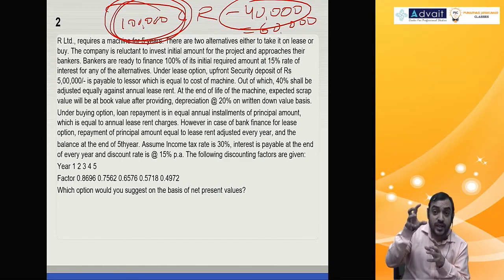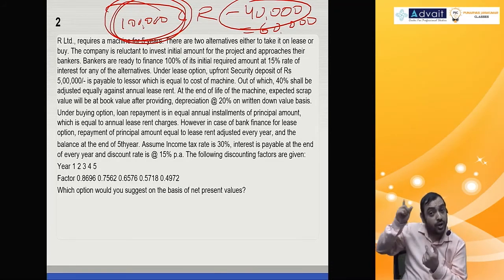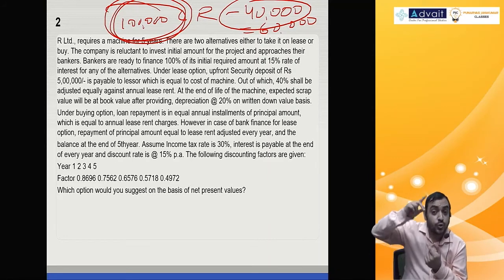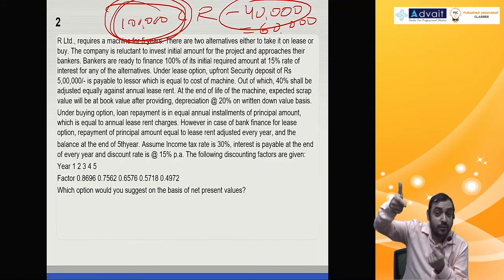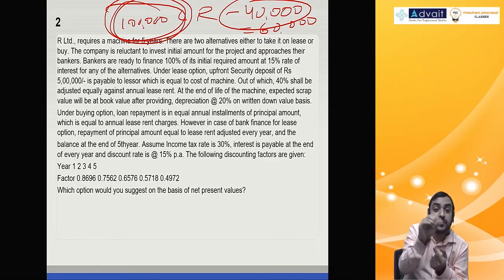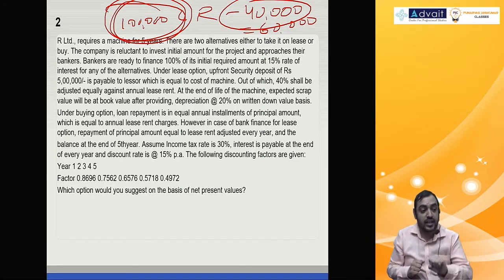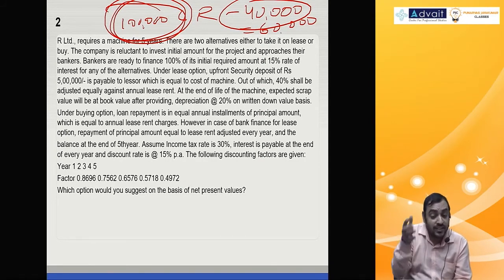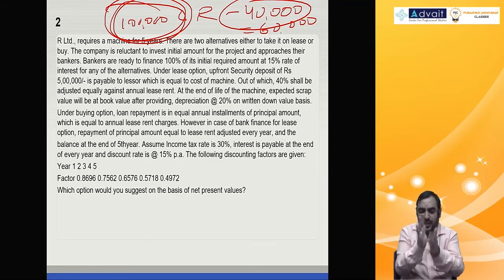And the security deposit, when it comes back after 5 years, only 60% will come. 40% is already adjusted. So at the time of repayment, at the time of the 5th year, only 3 lakh will be repaid. Receive 3 lakh, pay 3 lakh. But what will happen to the balance? 40,000 is adjusted every year. Please understand.